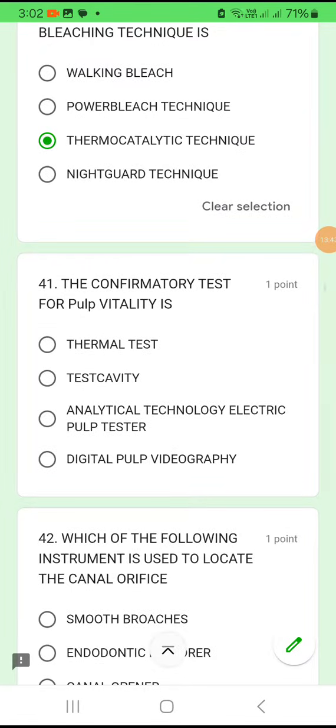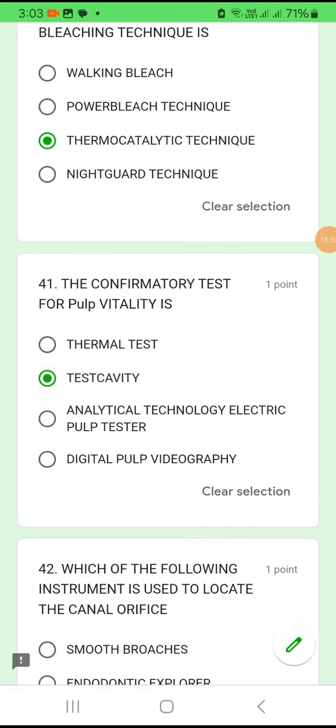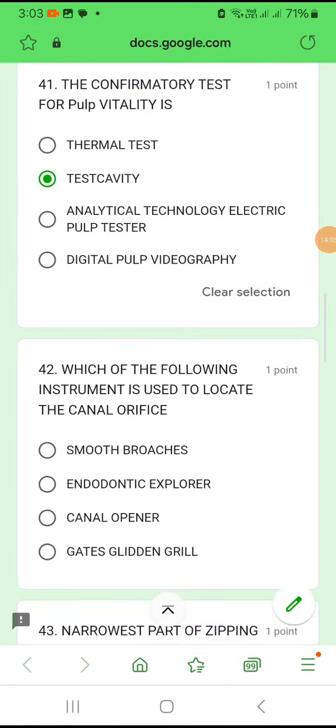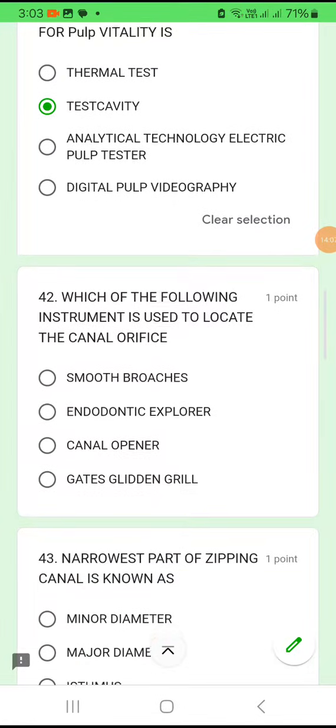Question number 41. The confirmatory test for pulp vitality is a thermal test, or test cavity, or electrical pulp test, or digital pulp radiography. For pulp vitality testing, you go for a test cavity as a confirmatory test. Okay. Rest everything is temporary, not confirmatory. Okay, only provisional.